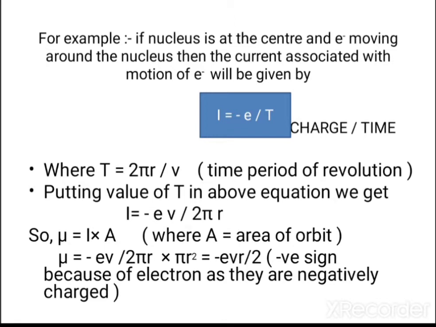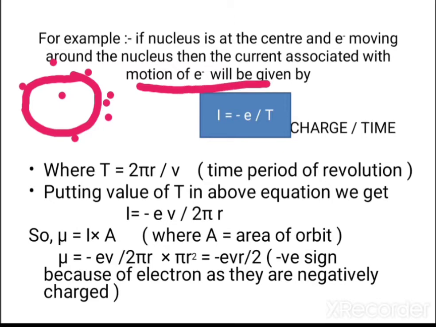If the nucleus is at the center and the electron is moving around the nucleus in this manner, then the current associated with the motion of the electron will be given by I equals minus e upon T, where e represents the charge and T represents the time. Why have I written minus e instead of plus e? Because electrons are negatively charged particles, so that's why the negative sign is there.